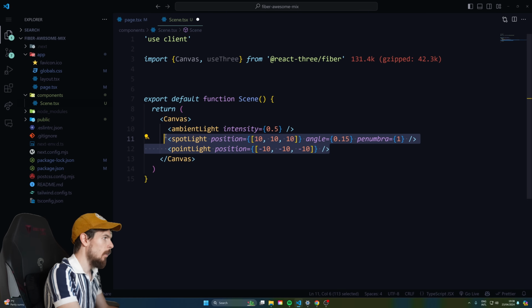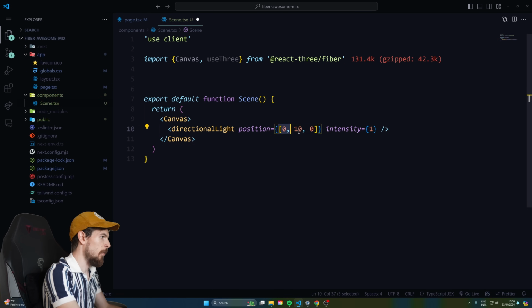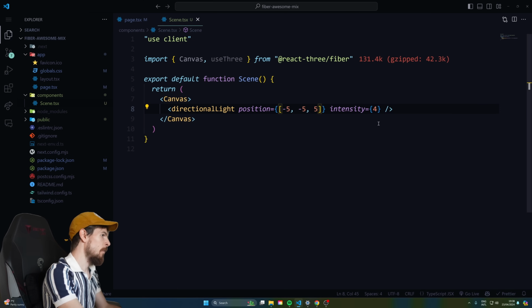We'll just do a directional light in here. There we go, and then you can specify the position with an array here. I picked intensity 4, and the position here, I did -5, -5, and 5. And you can preview this, you're gonna see it in just a sec.